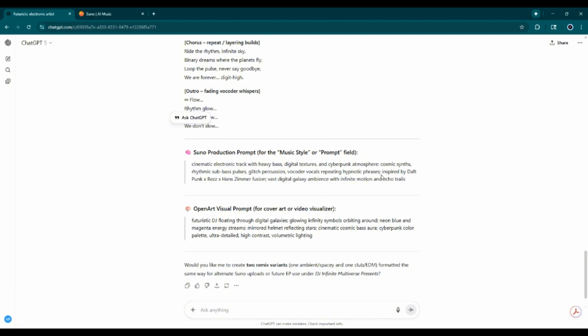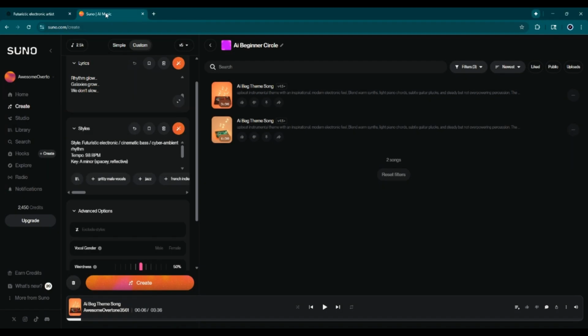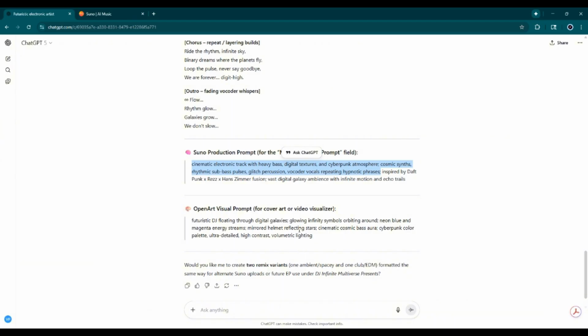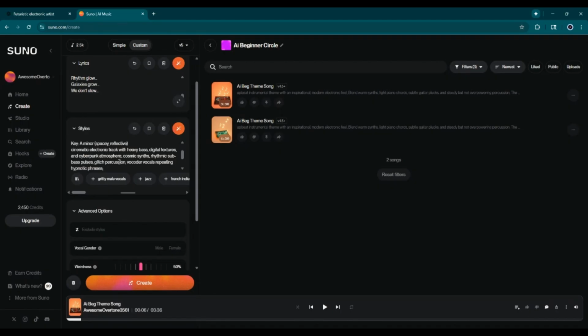But the part we put right here, inspired by Daft Punk, Reyes, Hans Zimmer fusion, we're likely gonna leave that out. Suno does not like you using real names of real musicians. It will not generate the song if it recognizes the name of a musician used in the details. So I'm gonna just not use that part, but I'm gonna use everything else it gave me.